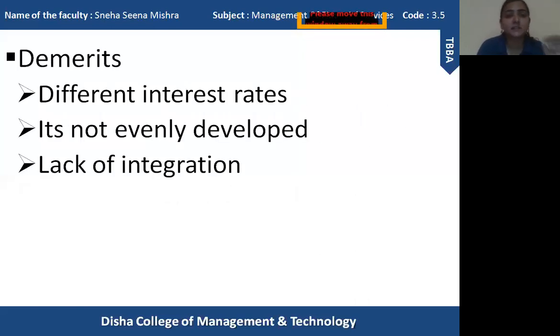Now let us discuss the demerits or disadvantages of call money. First of all, different interest rates. Now the rate of interest may be very different. It may be high, it may be low. So that reduces, we can say, the interest in the call loan. Some may charge high rates of interest. Some may charge very low rates of interest. And because of that, these brokers and dealers who actually want to have call loans lose their interest in it.